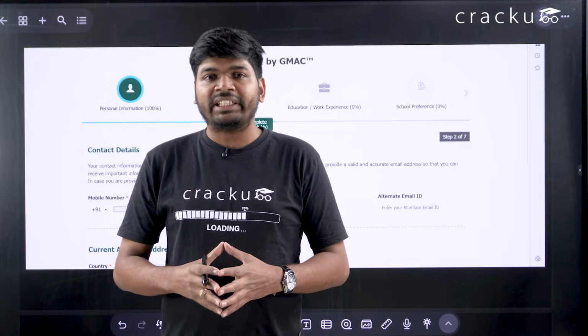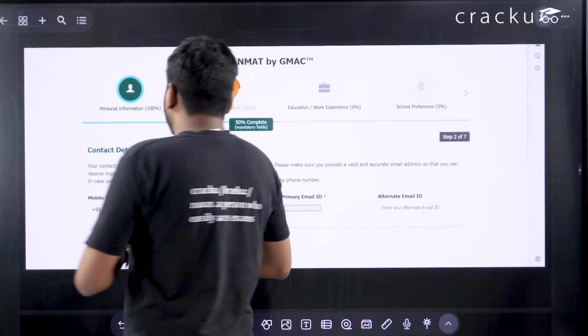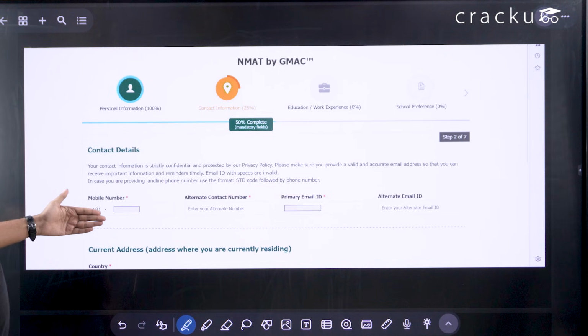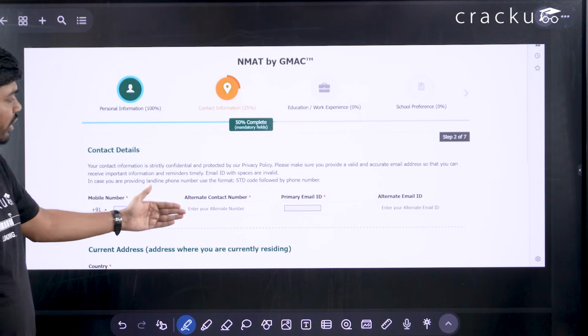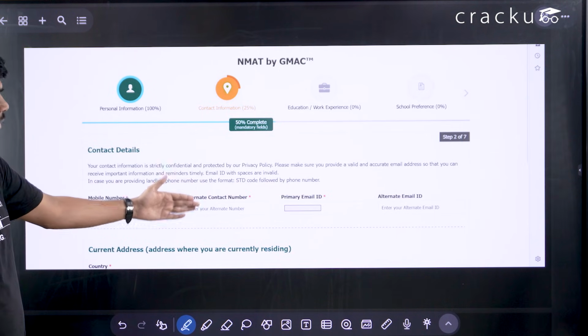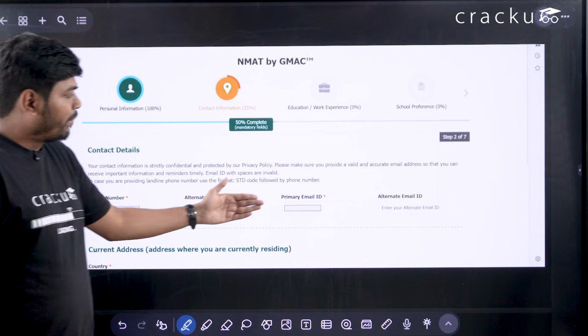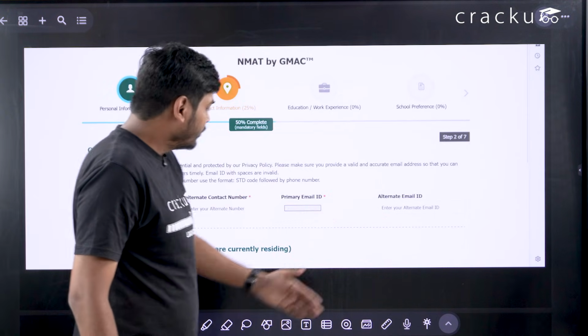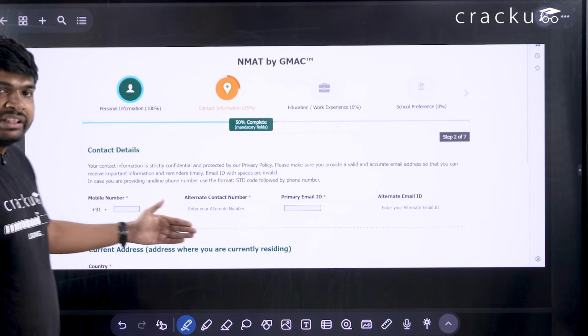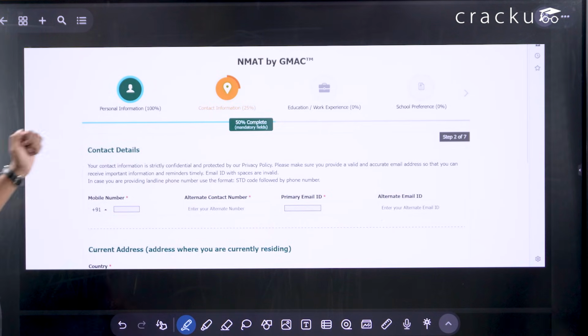After filling the personal details, now they will ask you about your contact details. You have to enter a mobile number. If you have any alternate contact number, you have to fill it. It is compulsory that you have to fill it. Primary mail ID, alternate mail ID. So these are the things that you have to fill here in the contact details.